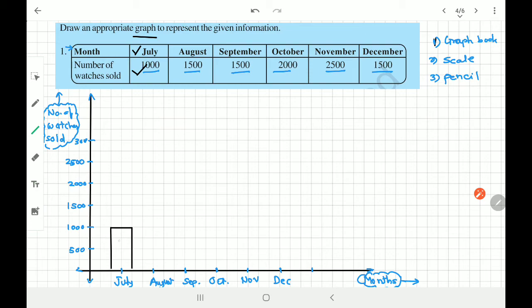The width of this particular bar, this width that you see, is supposed to be this. This is called a bar. The width is supposed to be constant in all the months. Okay, width you should not change. Remember, August it is 1500. It's very simple.